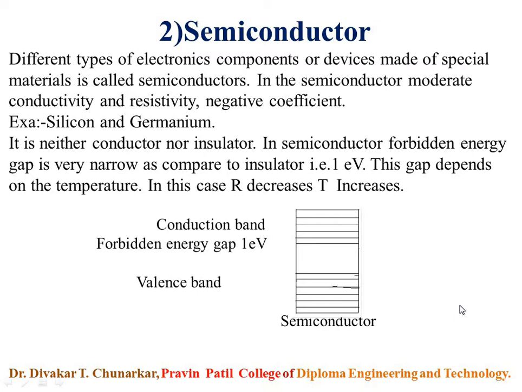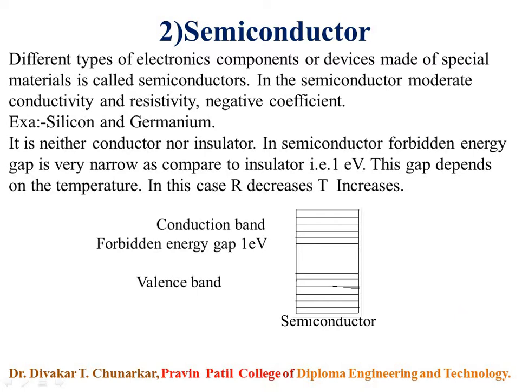Then semiconductor. Semiconductors are different types of electronic components or devices made of special material. Different types of electronic components or devices made of special materials are called semiconductors.